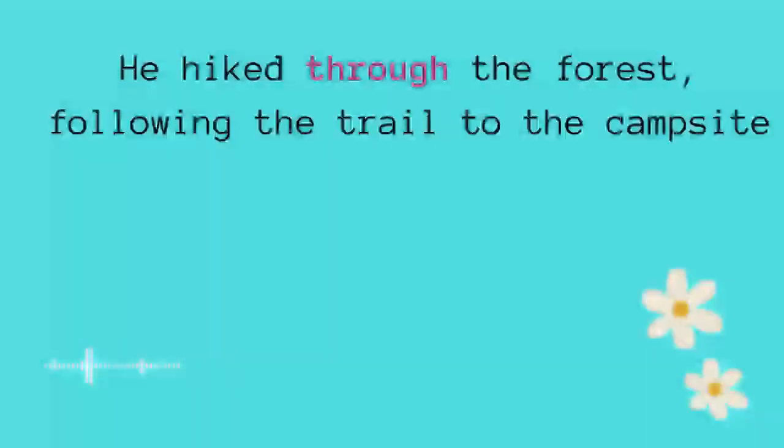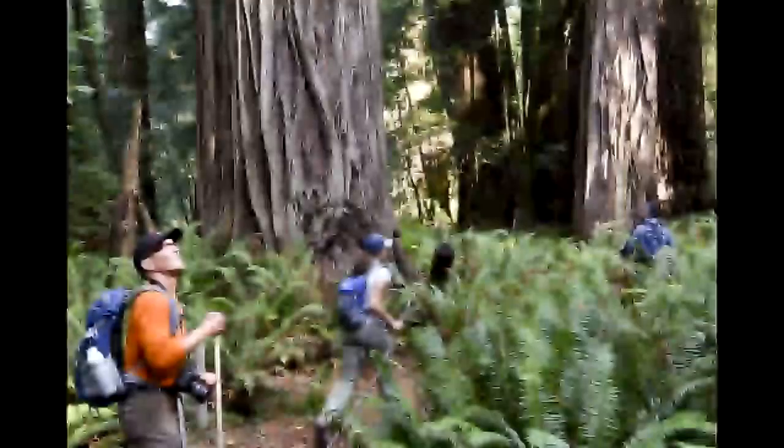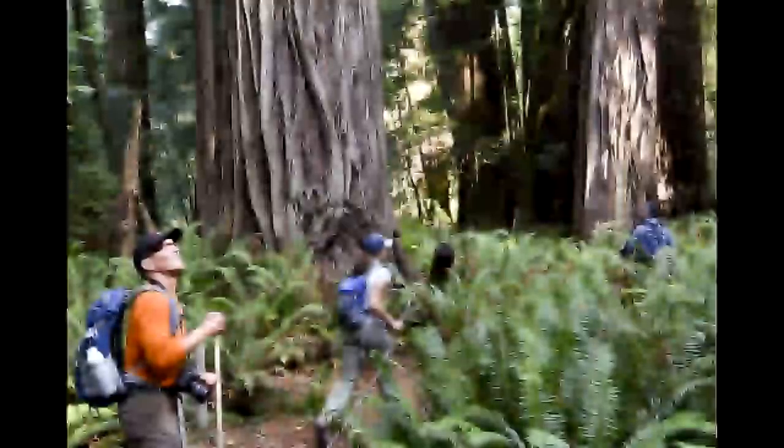He hiked through the forest, following the trail to the campsite. Through the forest. Now you might be wondering, why are we using through with the forest when the forest is an open area? Because the forest might not be smooth, it might have a lot of ways, a lot of paths.